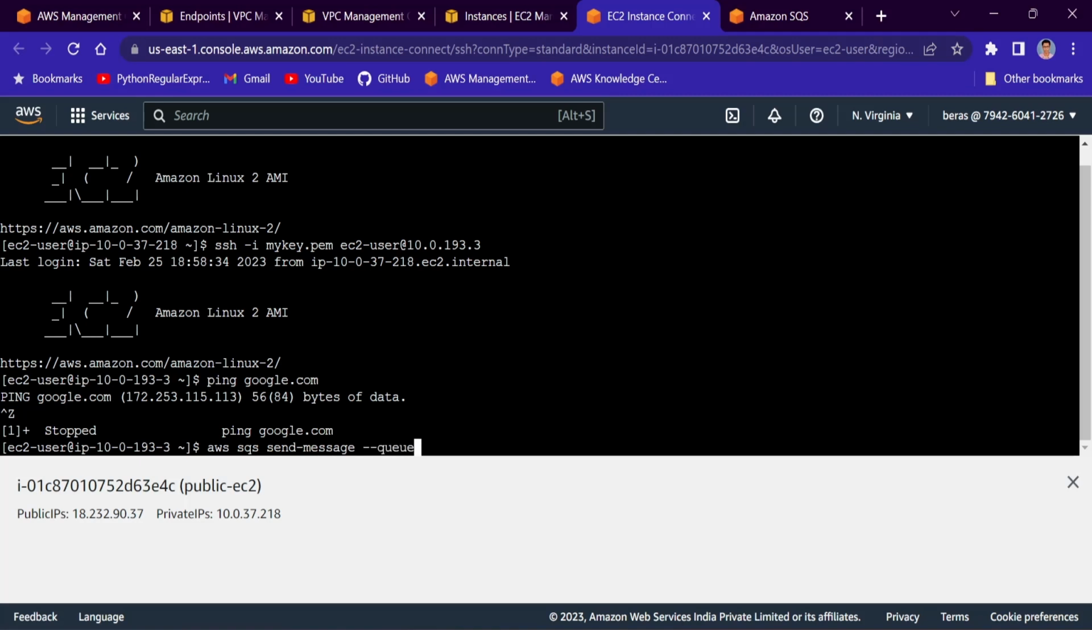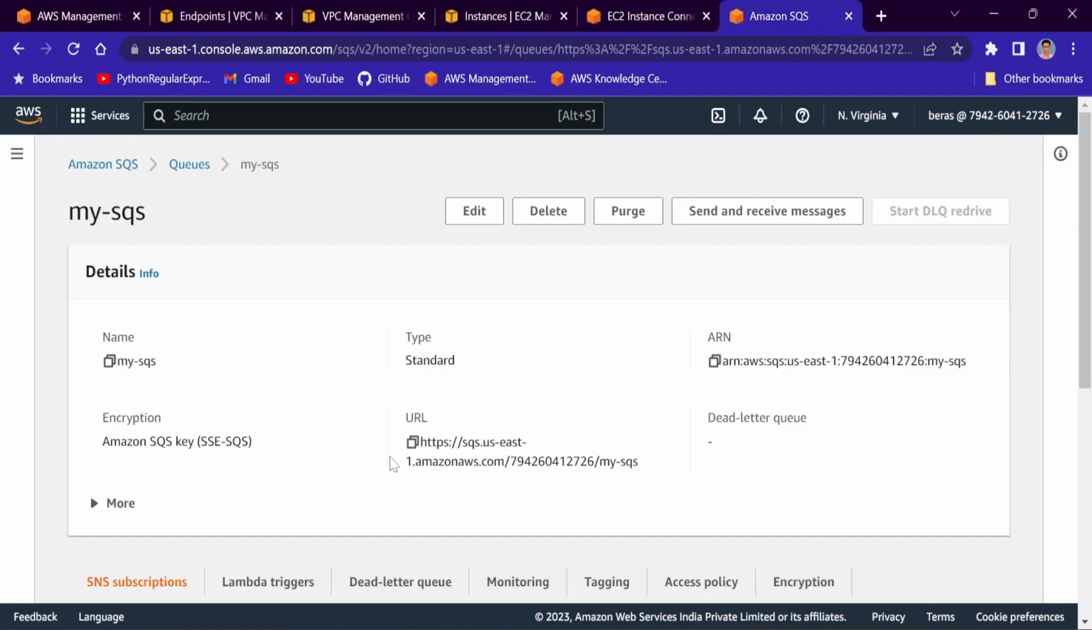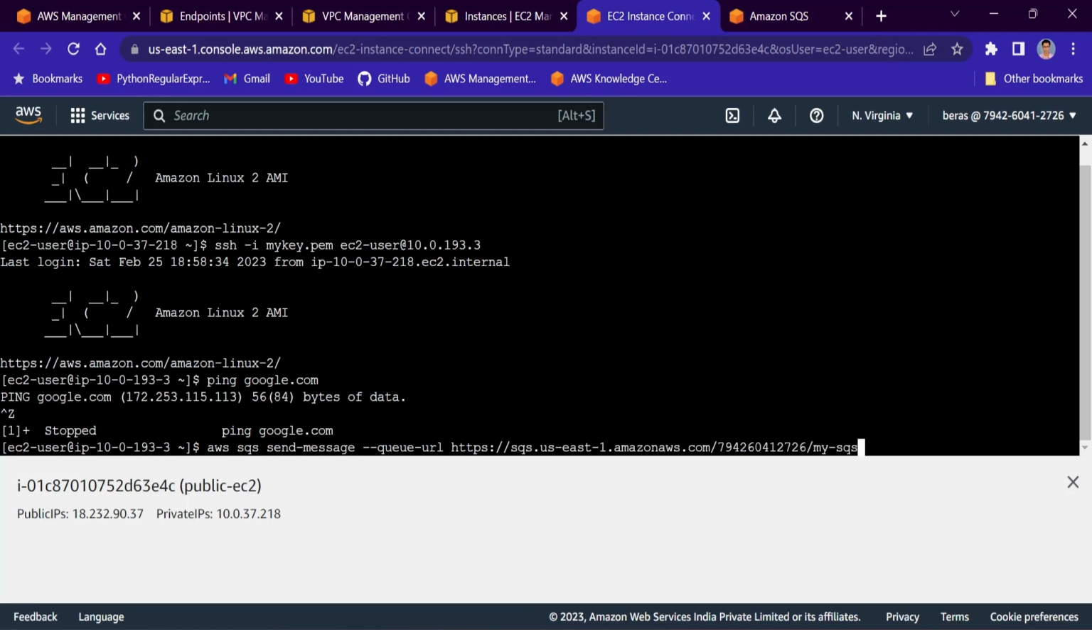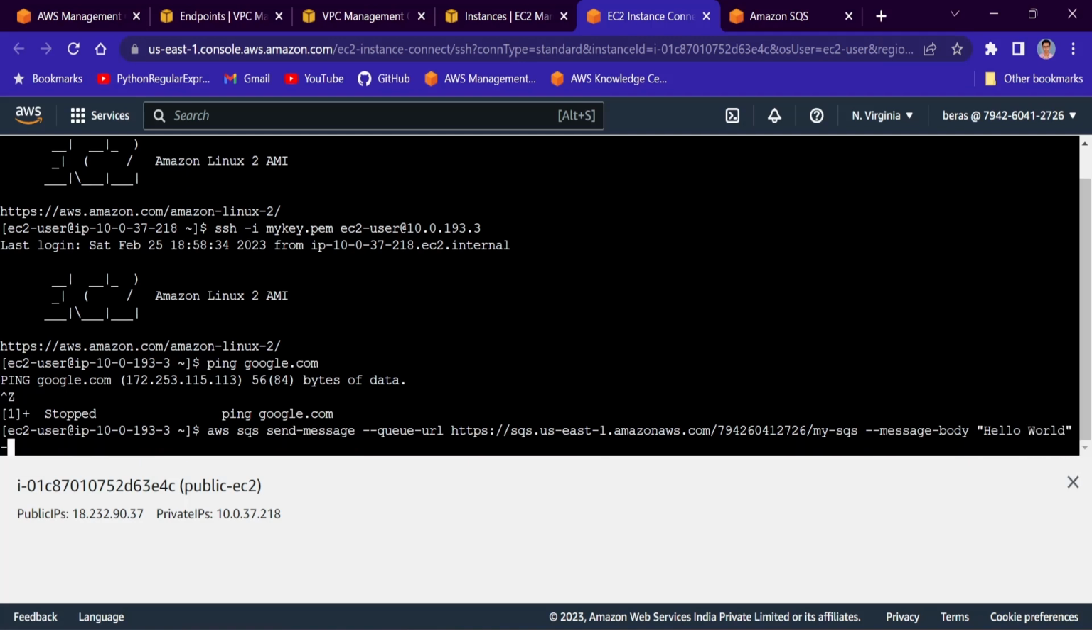and it will need the queue URL. What will be the queue URL? I'll copy that queue URL from here. So this is the URL for that queue. Paste, and for the message body, I'll write something like hello world. Okay, and I will choose the region as us-east-1.